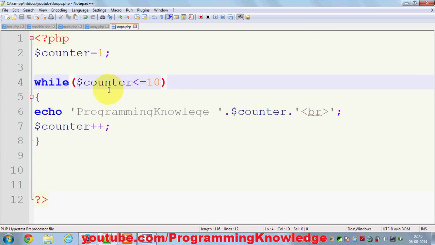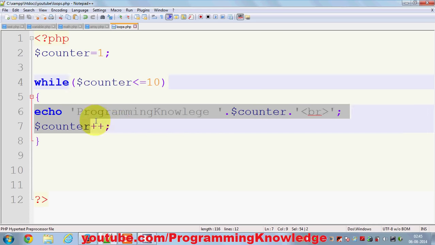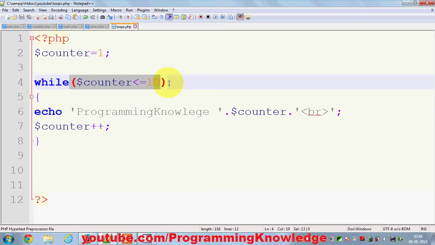And what is the basic thing here? Until this condition is true, your code will be executed. Now you can also use do while loop to perform the same task, but the property of do while loop is it will execute at least once even if your condition is false. So for example, I will show you how you can declare do while loop.